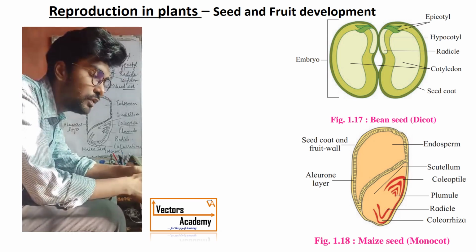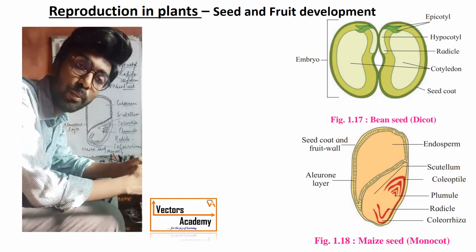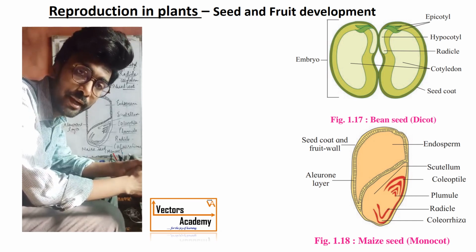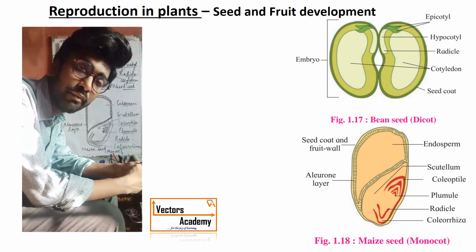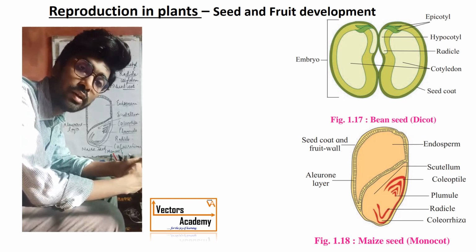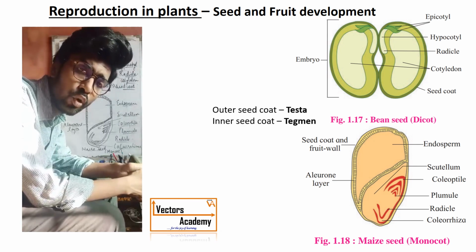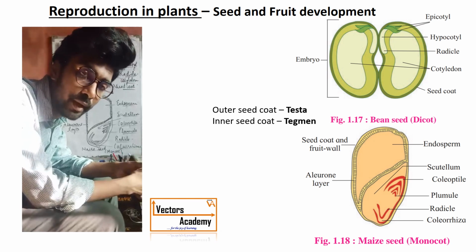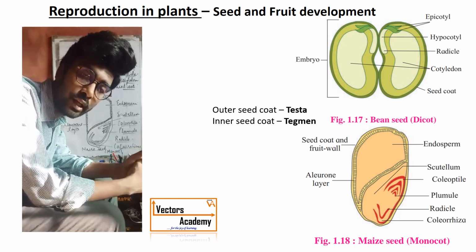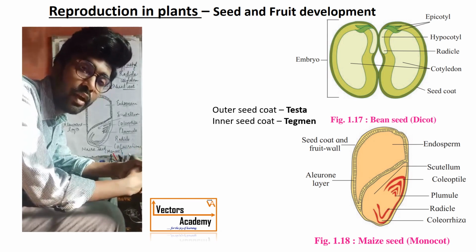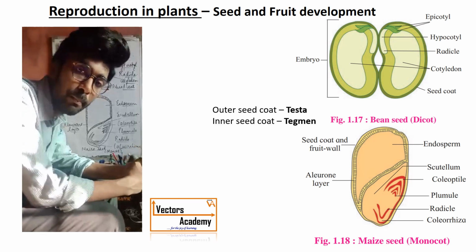Now we know that after fertilization, the integuments, which are the outermost protective covering present around the nucellus, generally develop into the seed coat. The outer seed coat is called testa, which is thick, and the inner seed coat is thin, called tegmen. Sometimes the nucellus becomes a thin papery layer, which is called the perisperm.